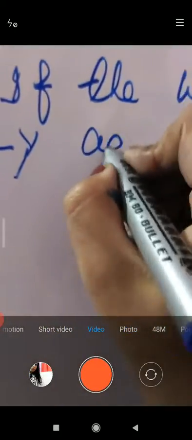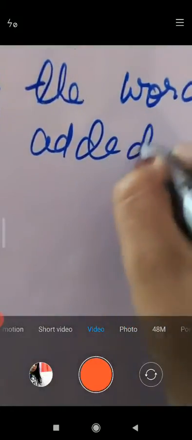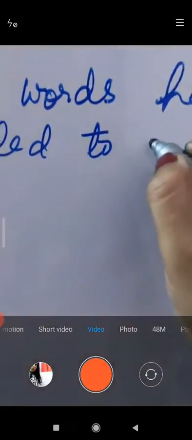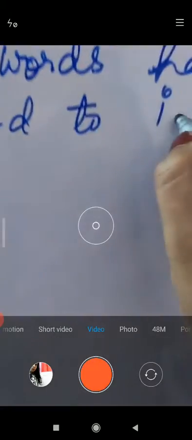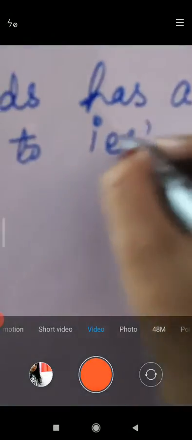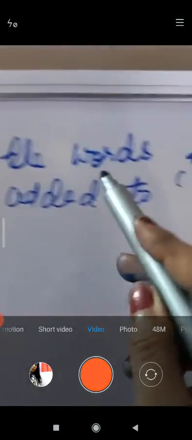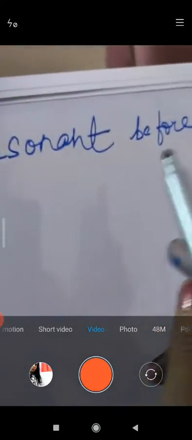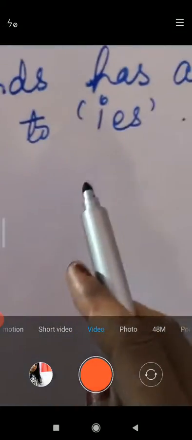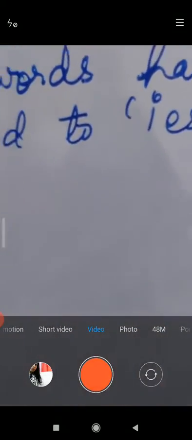Add it to I-E-S to make them many. Okay, if the word has a consonant before Y, add I-E-S.